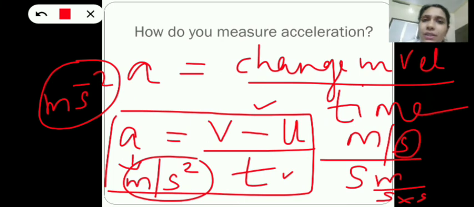Next, is it a vector quantity or scalar quantity, my dear children? Yes, it's a vector quantity. So it will have a direction, right? So what will be the direction? Its direction is along the direction of velocity, right? So acceleration is a vector quantity. Its unit is meter per second square and it is calculated using this equation: acceleration A equals v minus u by t.